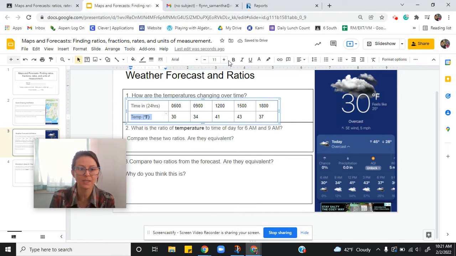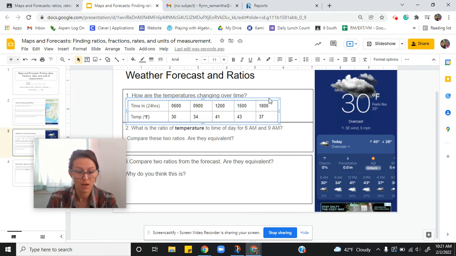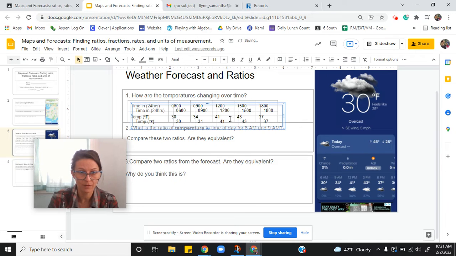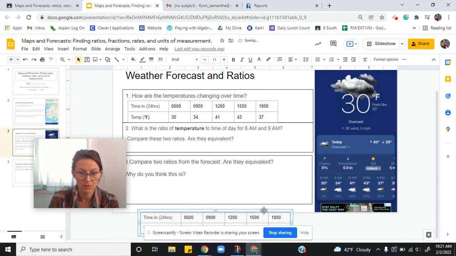Now, as soon as you see that the ratio is being asked for temperature to time, you might even choose to flip your ratio table. And I think it's worthwhile to explain a little bit more about what I mean there.